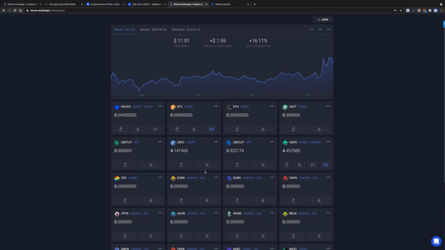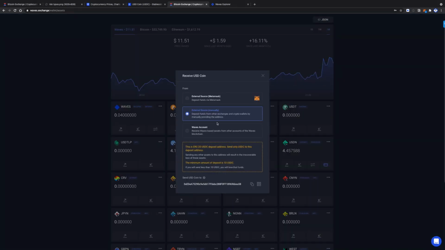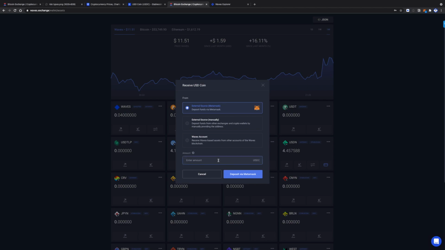So thanks to Waves Exchange gateways, you can easily deposit USDC using the button called Receive. Here you will see an address where you have to transfer your USDC. If you own MetaMask, then you can just enter an amount of how many tokens you will deposit in Waves Exchange, and then you'll just have to approve your transaction using your MetaMask.